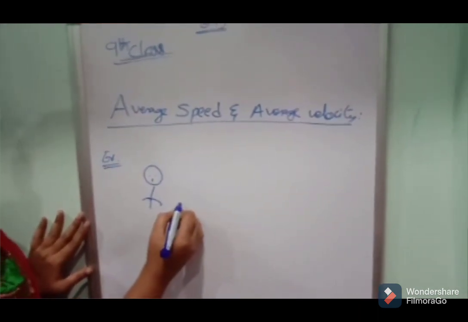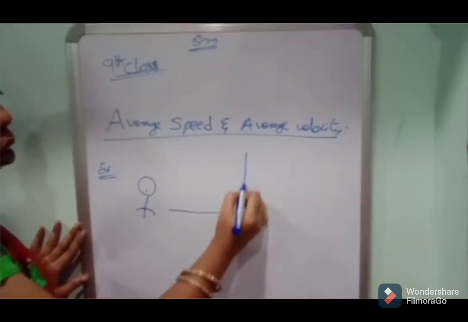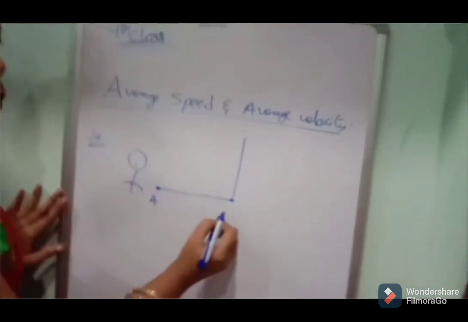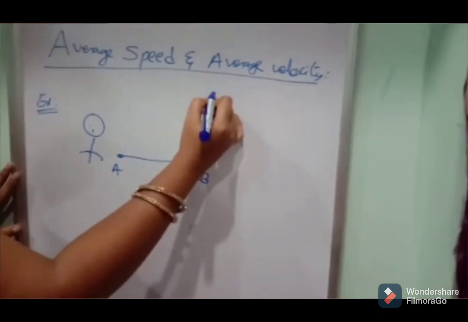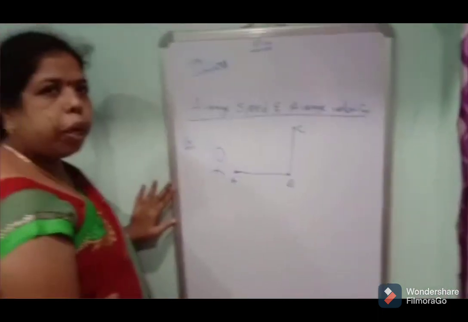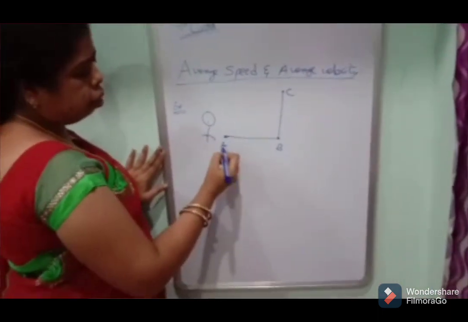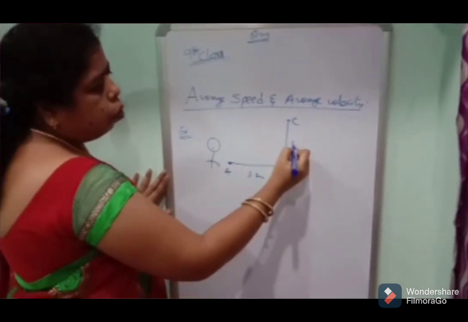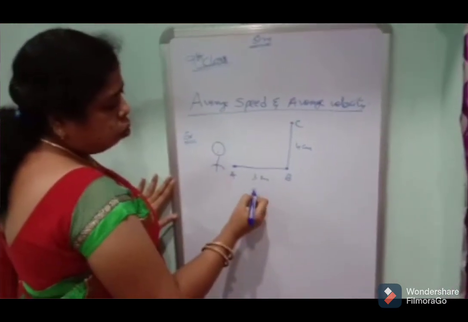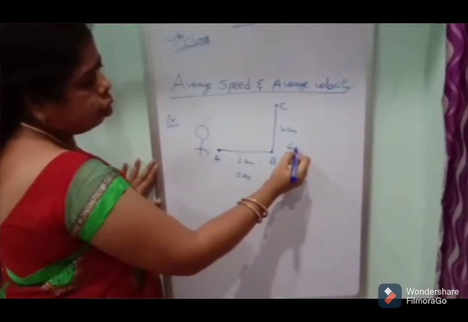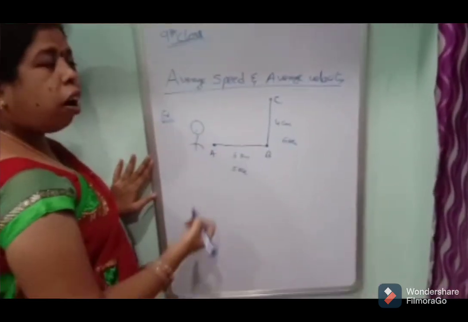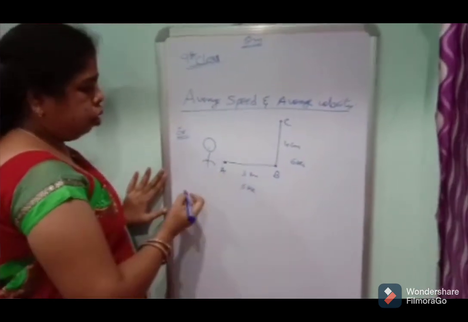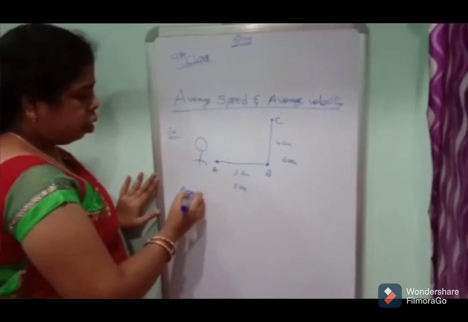One person travels from A to B and B to C. That means these are 3 kilometers and 4 kilometers, taking 5 seconds and 6 seconds. What is the average speed?